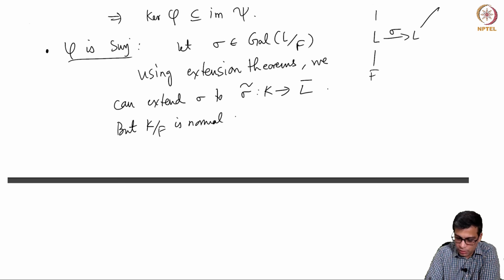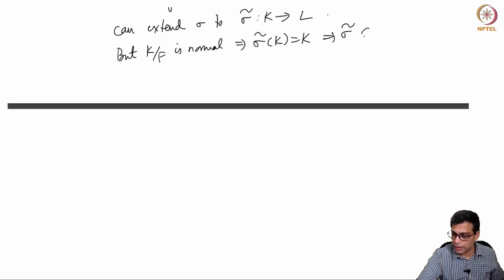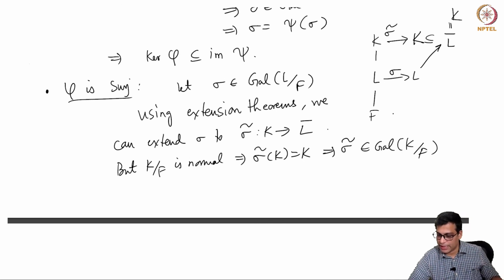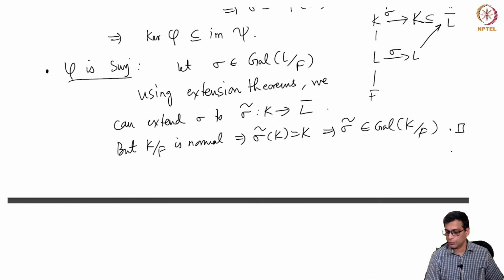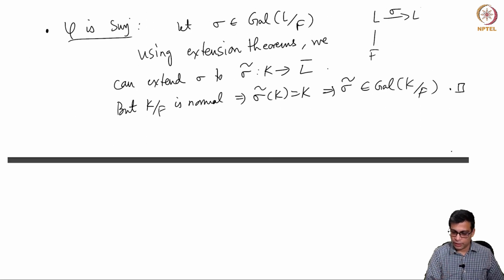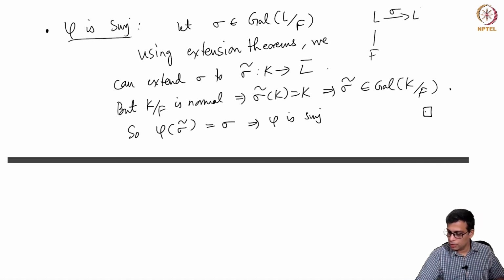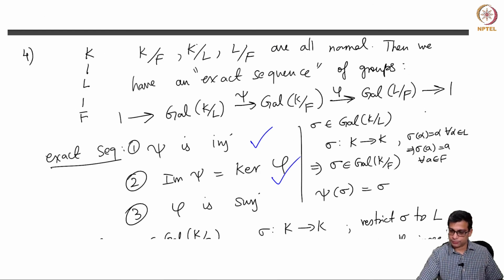K over F is normal implies sigma K is K. So sigma tilde is an element of, remember because it is an F homomorphism, it fixes F pointwise, so it is an element of the Galois group of K over F. And further, let me write one more line. So phi of sigma tilde is sigma, which implies phi is surjective. So this proves that phi is surjective.